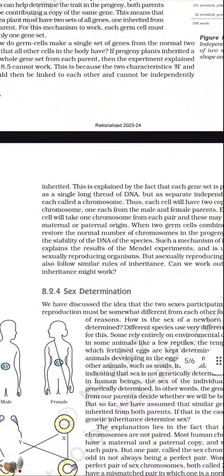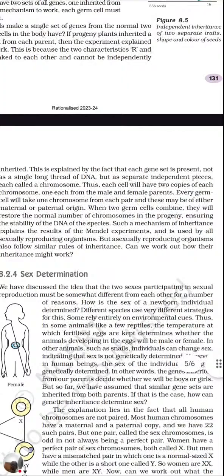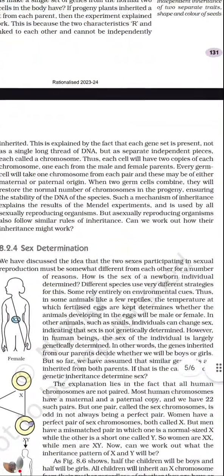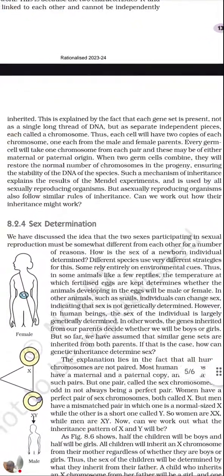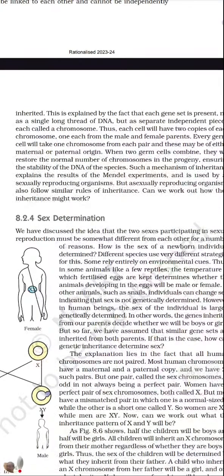be independently inherited. This is explained by the fact that each gene set is present not as a single long thread of DNA, but as separate independent pieces. Small pieces, like some of the part it will get from mother, some part it will be getting from the father. So there is exchange of copies, and whatever the segment they are getting from the parent, the combination they will have in the offsprings.